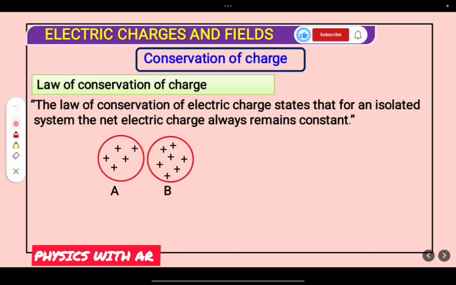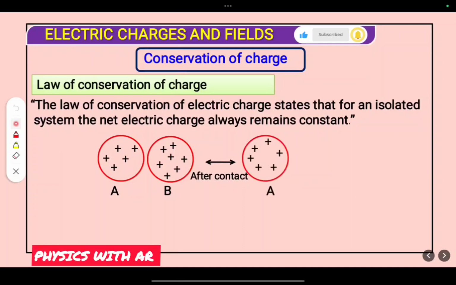With the help of a diagram you can understand easily. The law of conservation of electric charge states that for an isolated system the net electric charge always remains constant. In class 11, if you remember, in the law of conservation of energy, we said that energy can neither be created nor be destroyed. In the same manner, charges can never be created nor destroyed. So for an isolated system, it always remains constant.